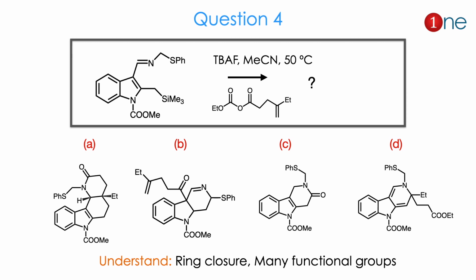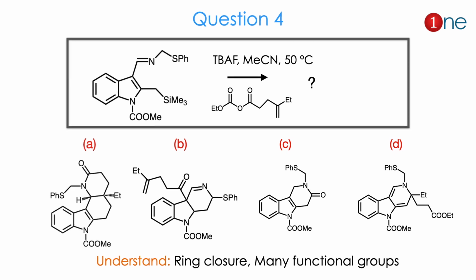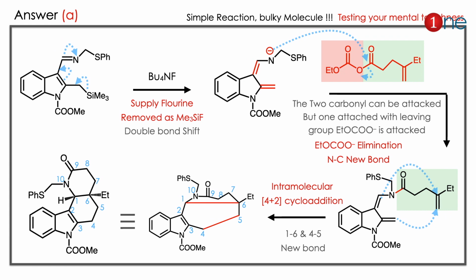Here definitely ring closure occurs. Many functional groups are involved, so the ring combination may be of many types. It will be a direct combination, or sideways combination, or in-between combination. The answer is A. Let us see how.